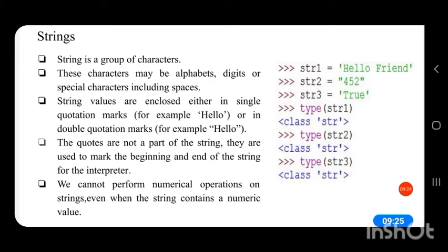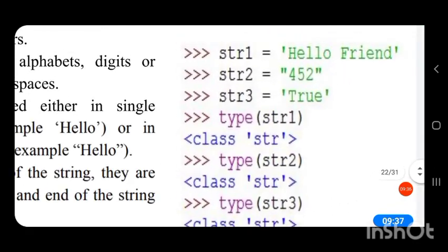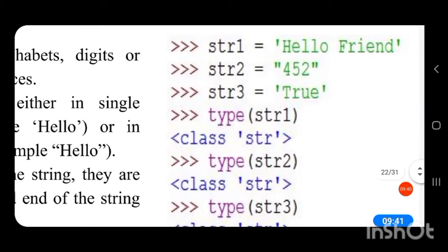So we cannot perform numeric operations on strings even when the string contains numerical values. Let us see some examples of strings. You can see I have given a string hello friend.